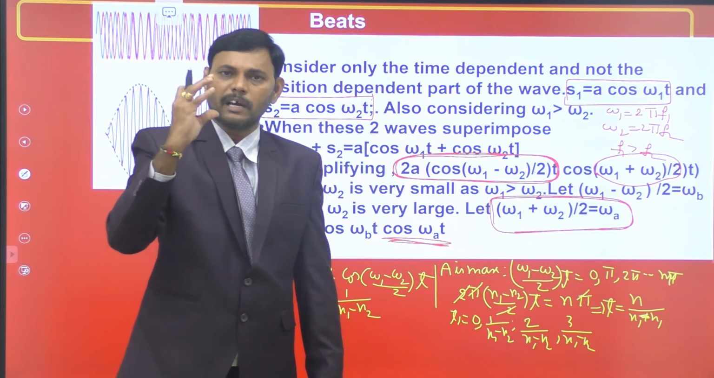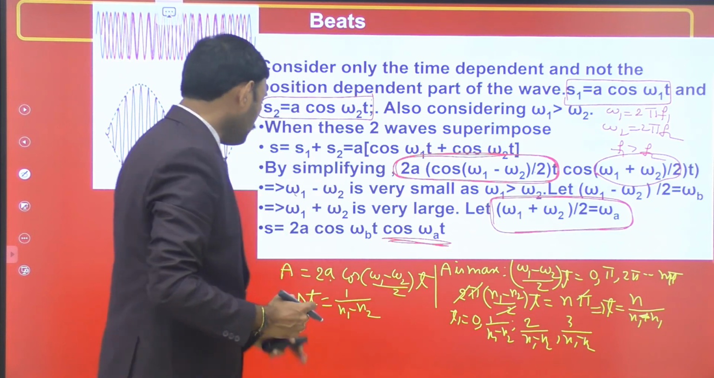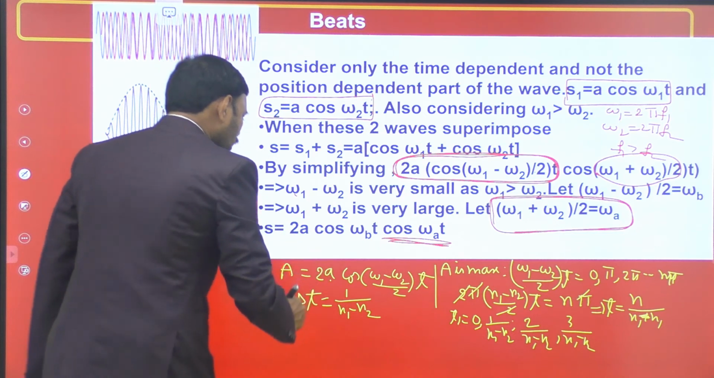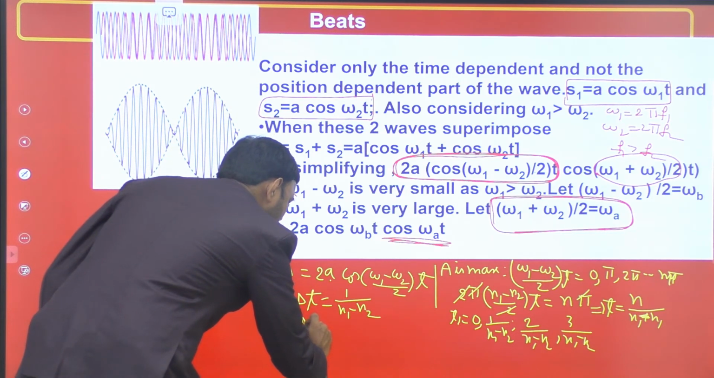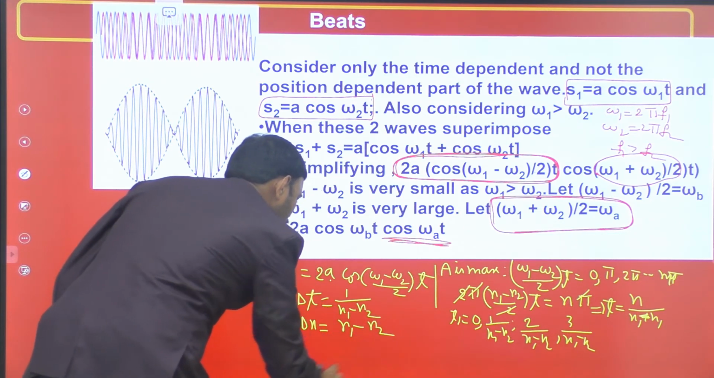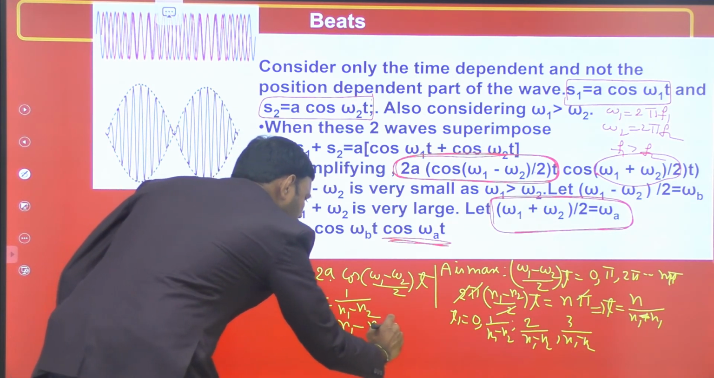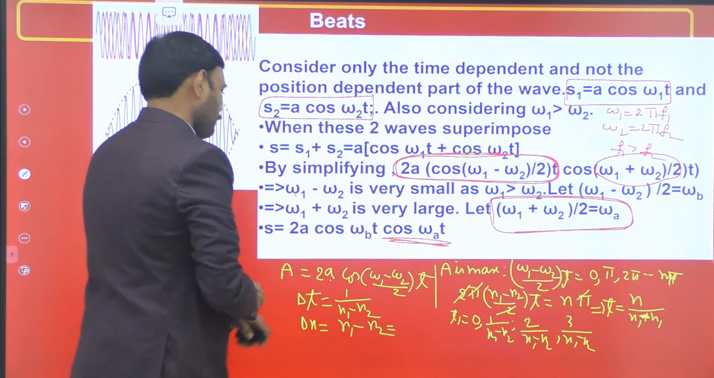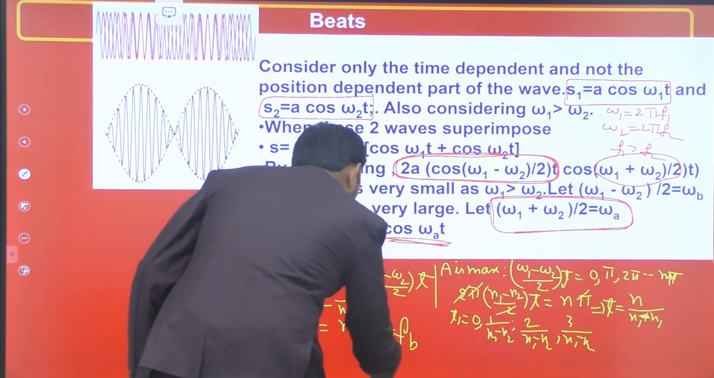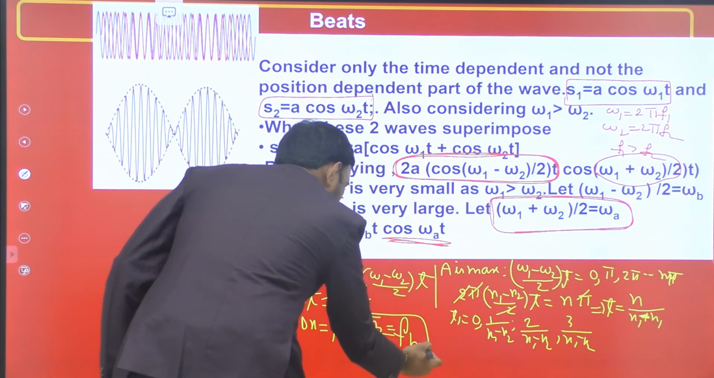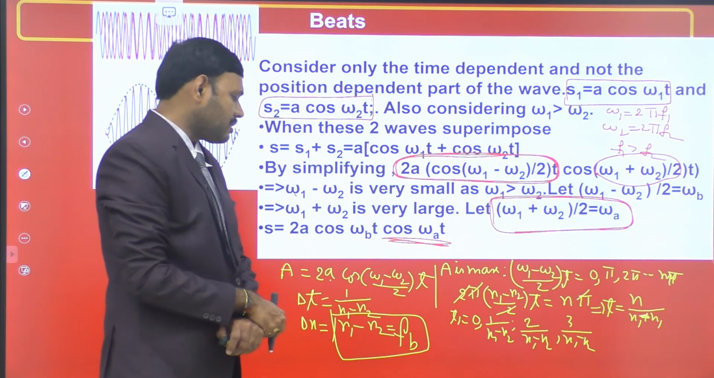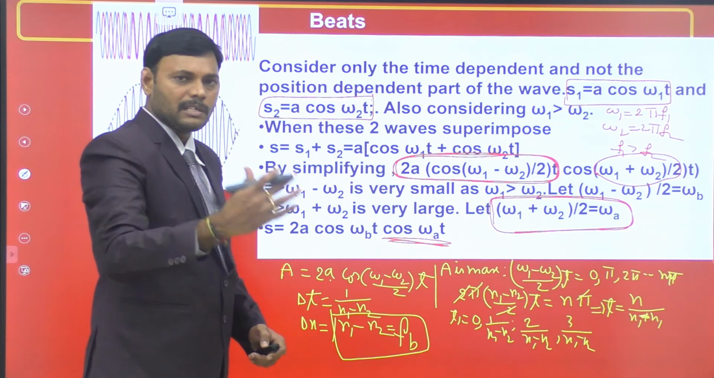This is the time period of beats. Students, this is said to be the time period of beats, the time interval between two successive maxima. The reciprocal of the time period of beats is the beat frequency. The beat frequency is the reciprocal of the time period, that is N1 minus N2. So N1 minus N2 is known as the beat frequency. Already in the definition I gave this value, now I derived this value. The beat frequency is N1 minus N2, provided N1 is greater than N2.